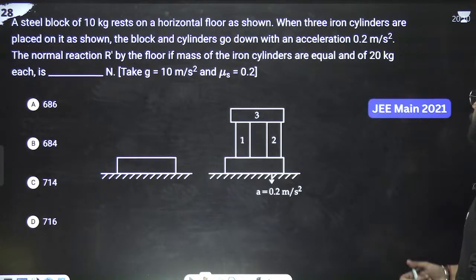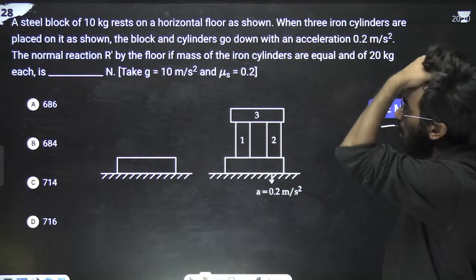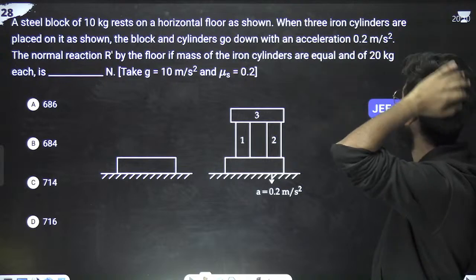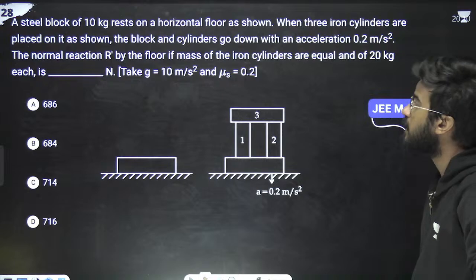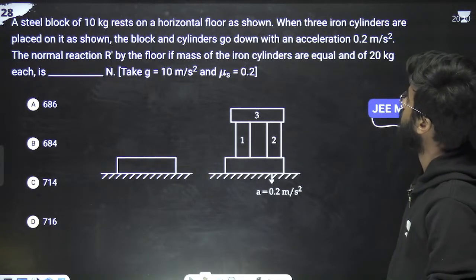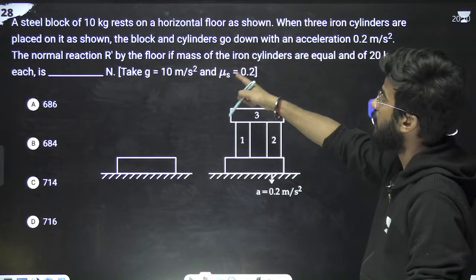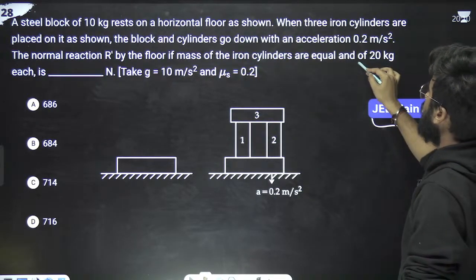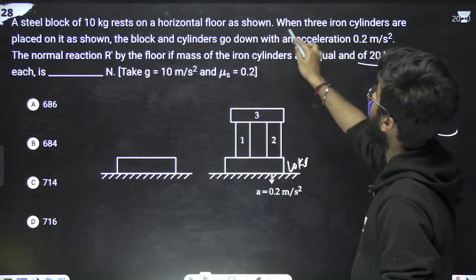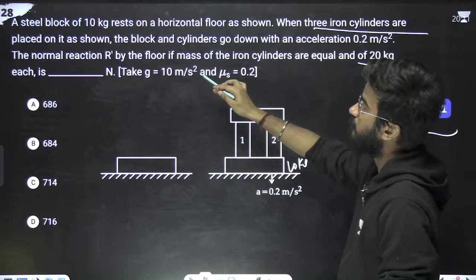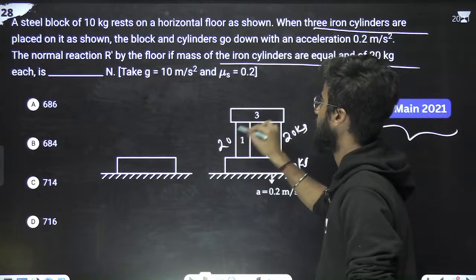Okay, let's move on to the next question, 2021. What is the question saying? A steel block of 10 kg rests on a horizontal floor as shown. When the 3 iron cylinders are placed as shown in the figure, the block and the cylinders go down with some acceleration. The normal reaction by the floor if the mass of the iron cylinders are equal and of 20 kg. This is 10 kg, and each iron cylinder is also 20 kg.